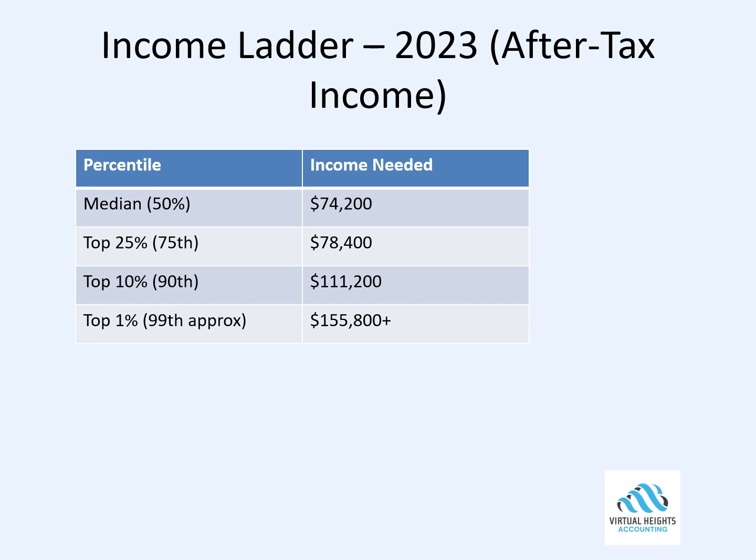Okay, so the median I said was $74,200. That means that half of Canada has an after-tax income below that, and half of Canada has an after-tax income above that. Just remember, we're talking about families and also unattached individuals in this calculation.